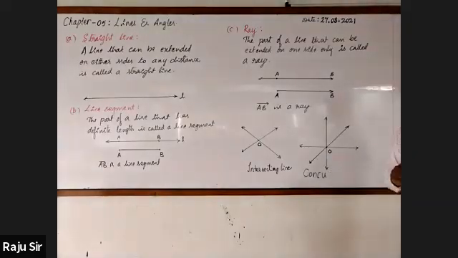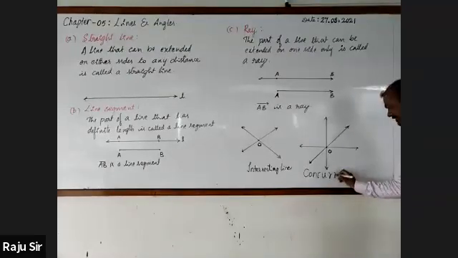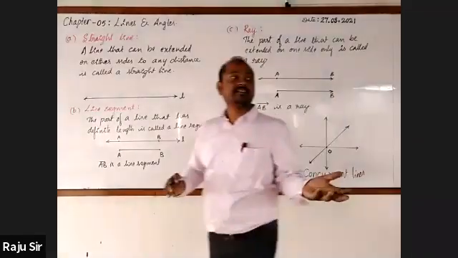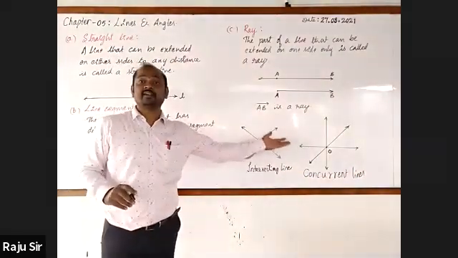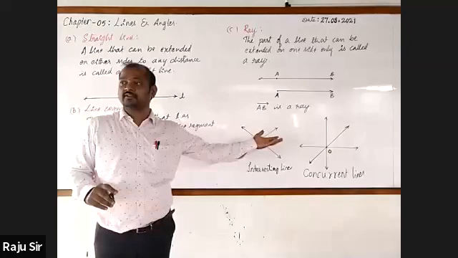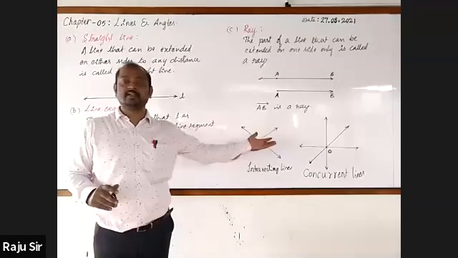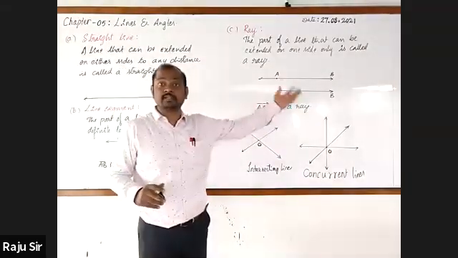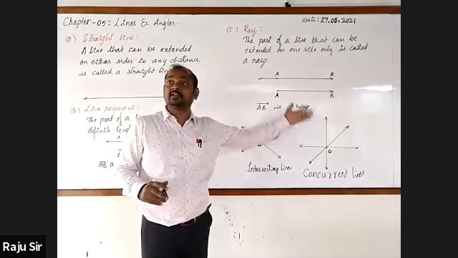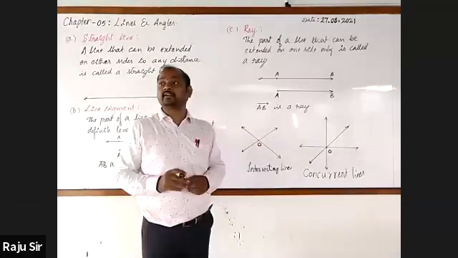Concave? Concurrent lines. Do you remember? If more than two lines intersect each other at a point, then the lines are called concurrent lines.